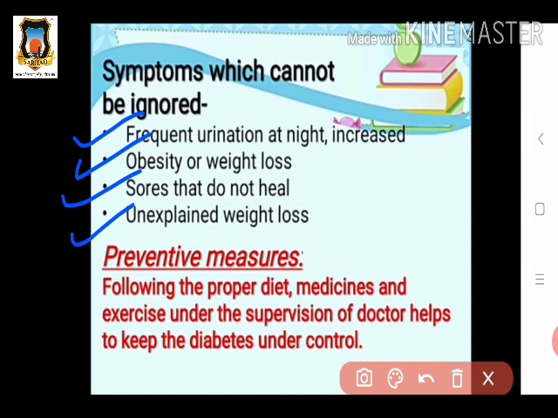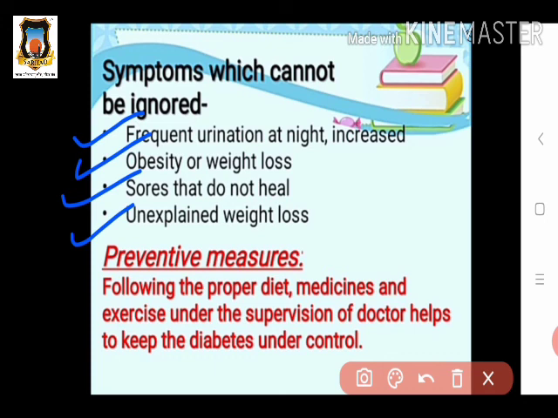So which prevention measures should be taken? Following a proper diet, medicines and exercise under the supervision of doctors helps to keep the diabetes under control. If you do physical exercise regularly, it should be under the supervision of doctors, who also help with the physical exercise that is important for diabetic patients.